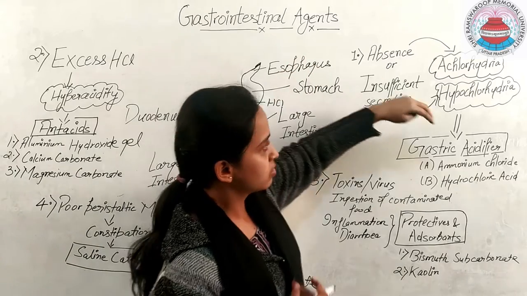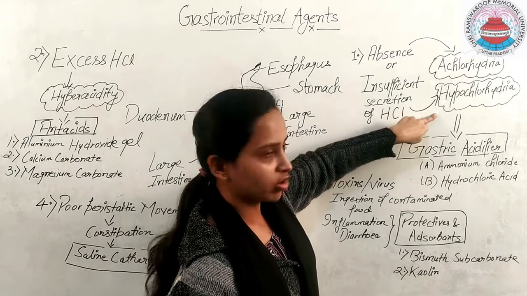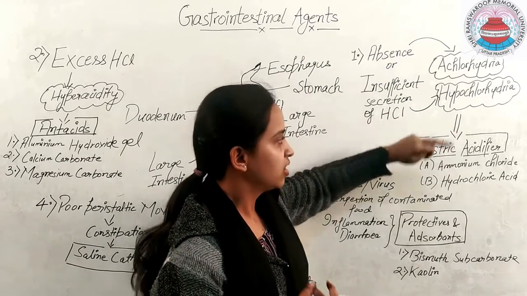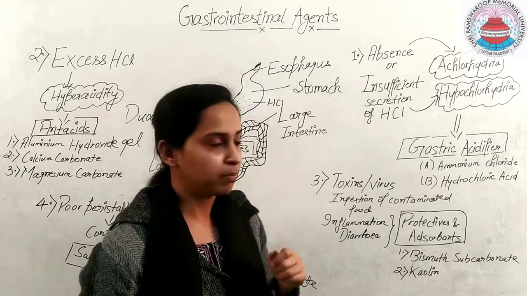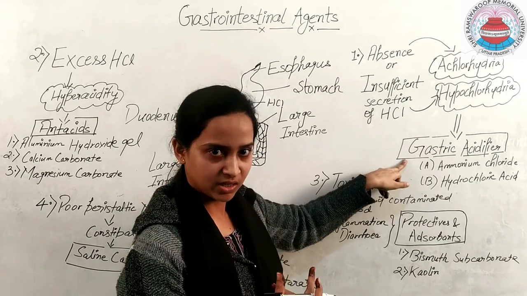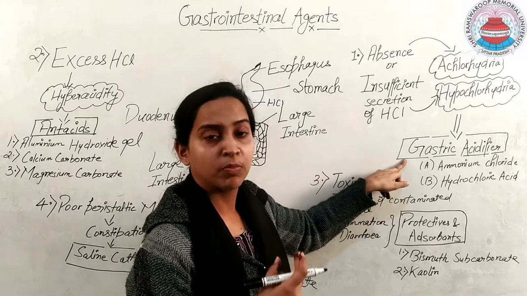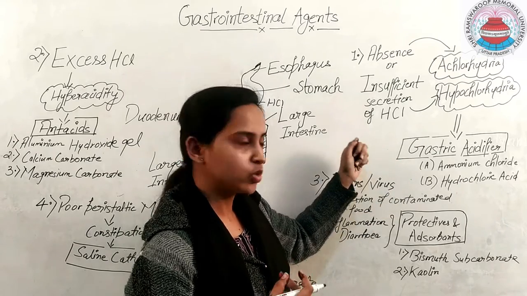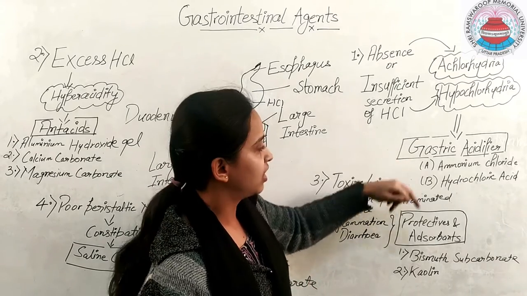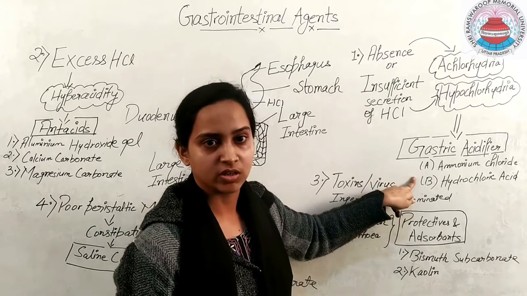So when there is a condition of achlorhydria and hypochlorhydria, for treatment of that, we will use a particular category of compound known as gastric acidifiers. What they will do is supply acid for proper digestion of the food. Now the compounds you have to study under gastric acidifiers are ammonium chloride and hydrochloric acid.